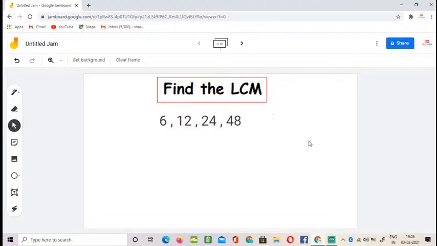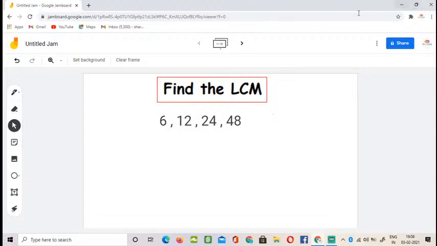So, let us start today's class. Here is your first question: 6, 12, 24, and 48. Now, you have to find the LCM for these four numbers. How will you do it? Just listen.